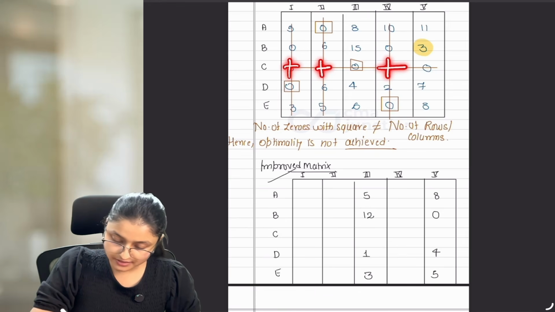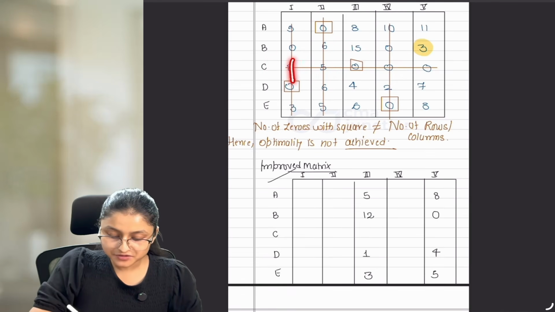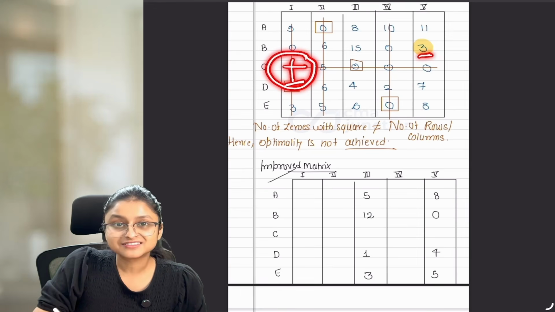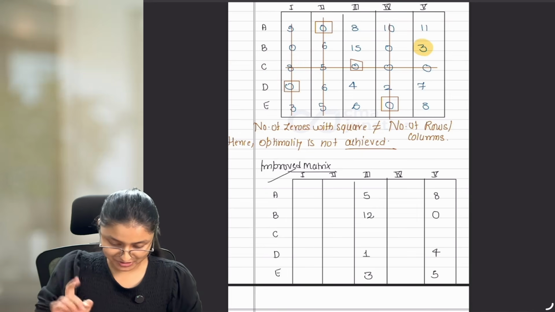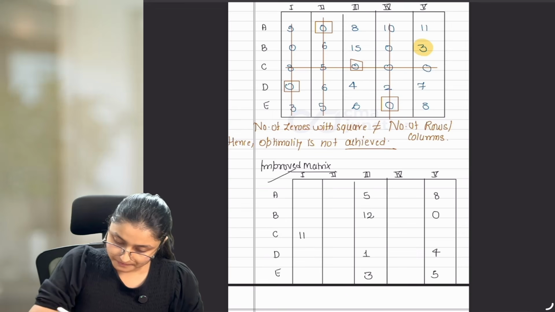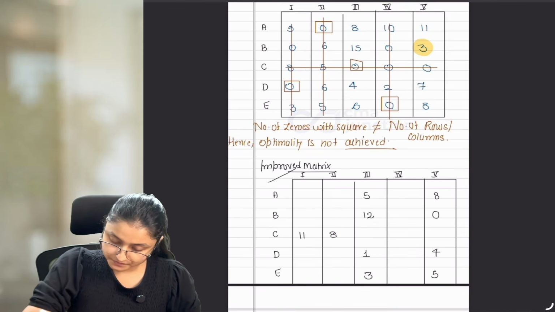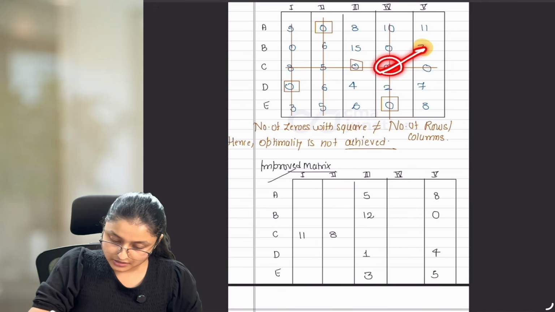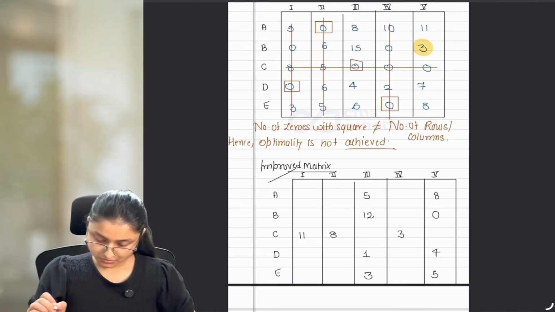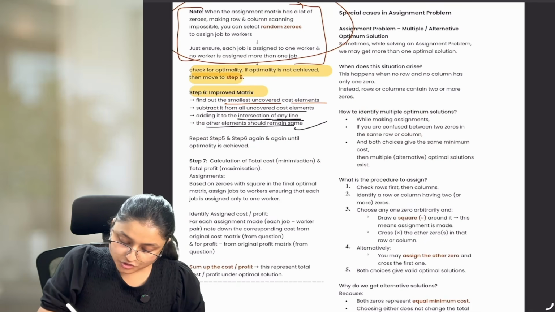Okay? If that is the case, then you have to add this value 3 in all these places. If you notice, whenever there is an intersection, it will make a plus sign. And if that plus sign is made, you have to add the smallest uncovered element to that plus sign situation. So 8 plus 3 is 11 in the third row. 5 plus 3 is 8 in the third row, second column. 0 plus 3 is 3 in the fourth row, fourth column. Okay? Done. After this, the other elements should remain the same.